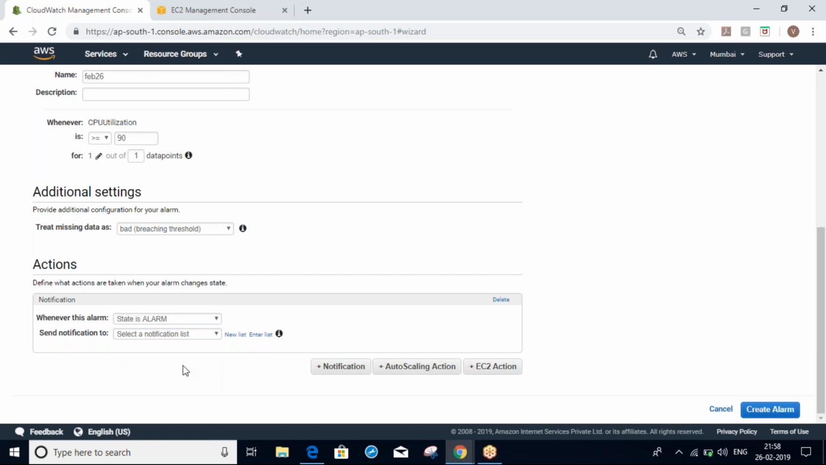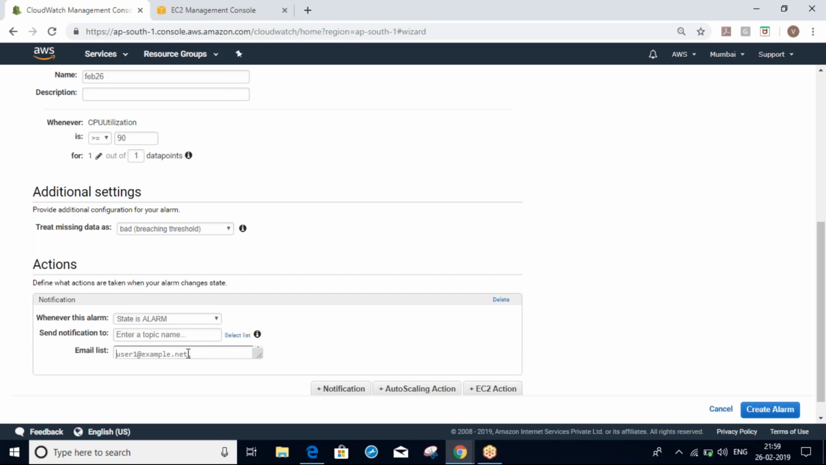Right, we have one small topic called Simple Notification Service. There we can configure our email ID, same as in auto scaling. So to that email ID, we will get the notification. Here I'll use my email ID. This is one notification. Whenever this is true, you will get an email in your mailbox.